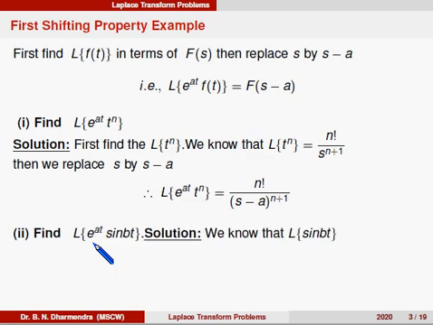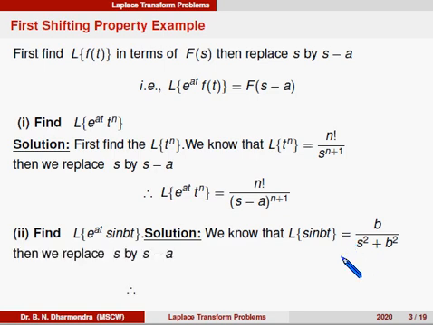Solution: we know Laplace of sin bt, we should recall the definition, is b divided by s square plus b square. This is a function of s, where s is the parameter and b is a constant. So we replace s by s minus a. Therefore Laplace of e power at into sin bt is equal to b divided by s minus a whole square plus b square.